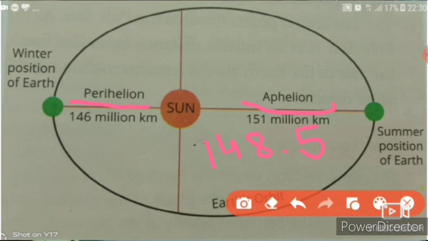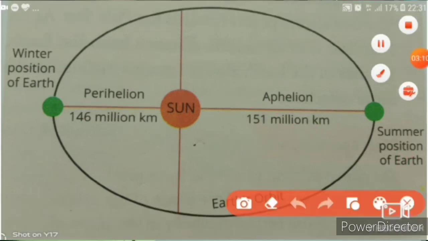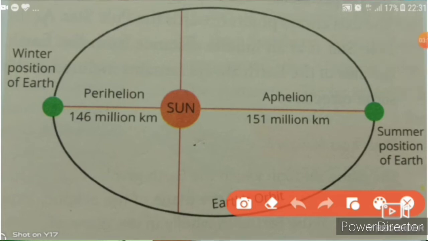The average distance between the sun and the earth is 148.5 million kilometers. Whereas the earth changes its position as per the season. In winter season, it comes near the sun, and in summer season, it goes away from the sun.